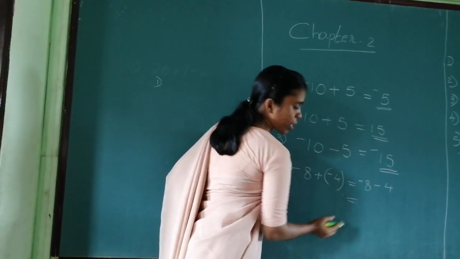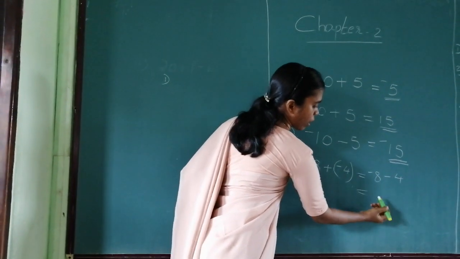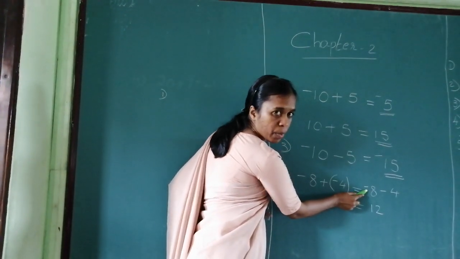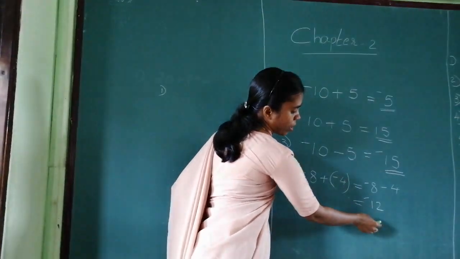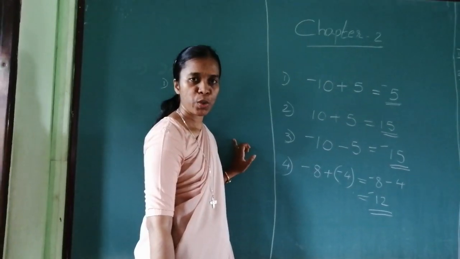Now what do you see over here? If the signs are same, add the numbers. 8 plus 4, 12. Put the sign of the greater number. What is the sign of the greater number? Minus. So you have minus 12. Is that clear to you?